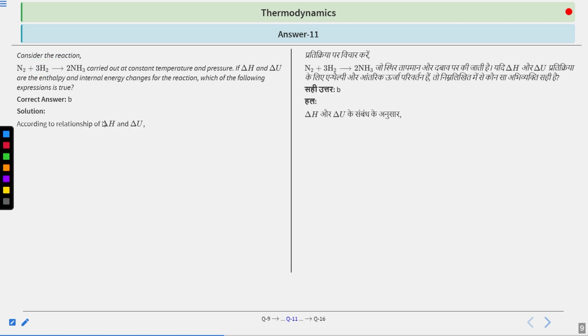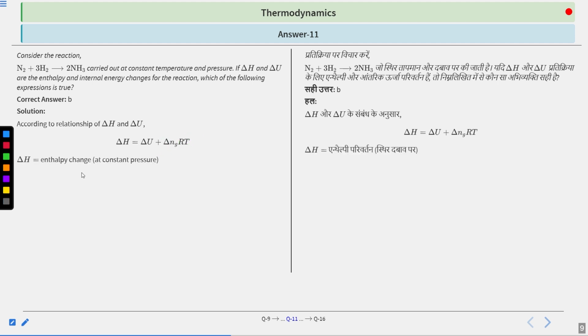How can we solve it? Again, we are using the delta H and delta U relationship: delta H is equal to delta U plus delta Ng RT, where delta Ng is the change in number of gaseous molecules. If you want to derive this formula, very simple. You know that delta H is equal to delta U plus delta PV. Put nRT instead of PV. Since temperature is constant, and R is already a constant, we are only considering the change in the number of gaseous molecules.